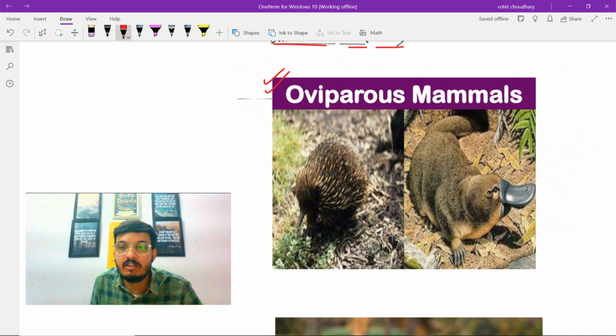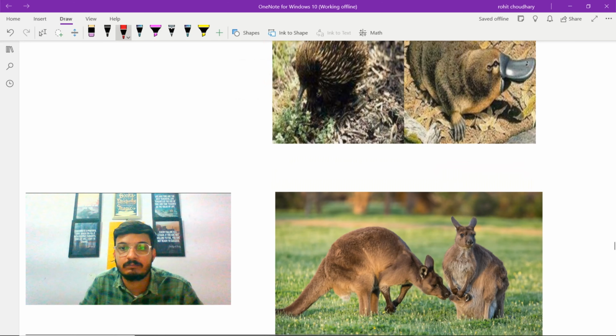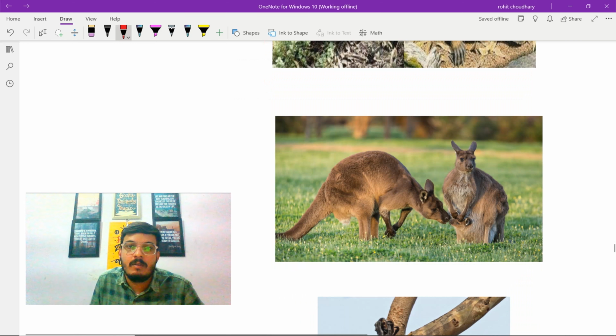So this is Ornithorhynchus, commonly known as platypus, and this is Echidna, commonly known as spiny anteater. These are the only two oviparous mammals. This is Macropus, commonly known as kangaroo.